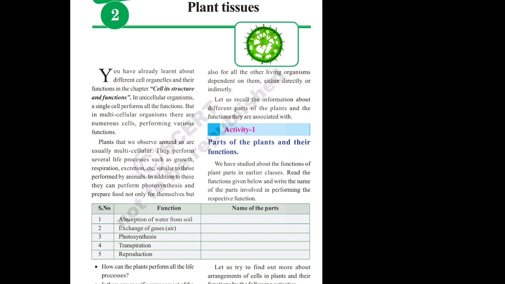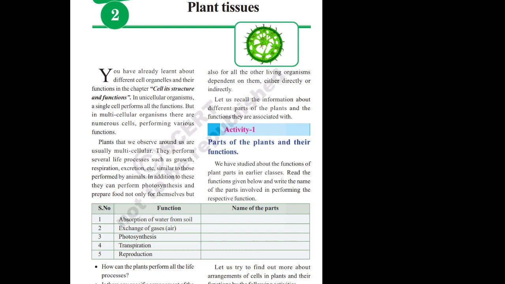In activity 1, we all know that there are different plant organs to perform different functions. When coming to the internal structure of those parts, the structure is entirely different from one another. The structure of the leaf is different from the structure of the stem. At the same time, the structure of the leaf is different from the structure of the root. The structure of the root is different from the structure of the stem. There are different cells to perform different activities.